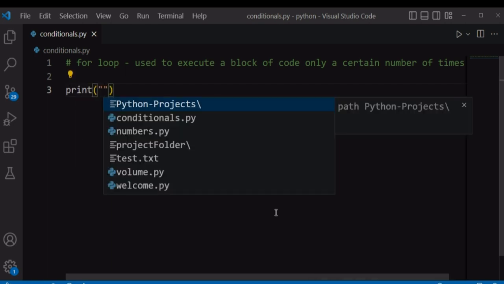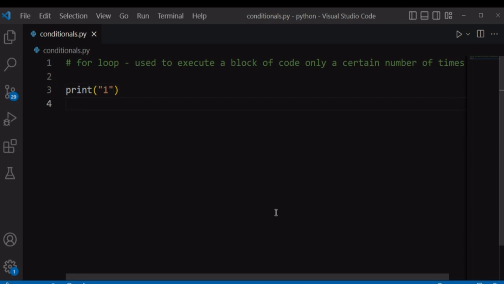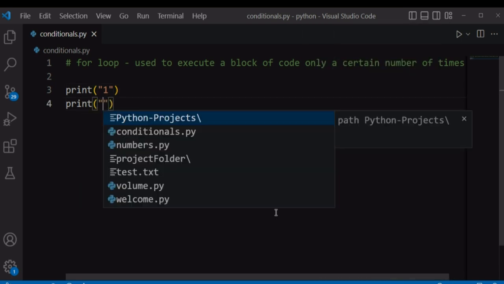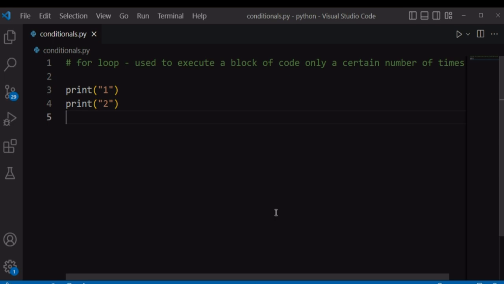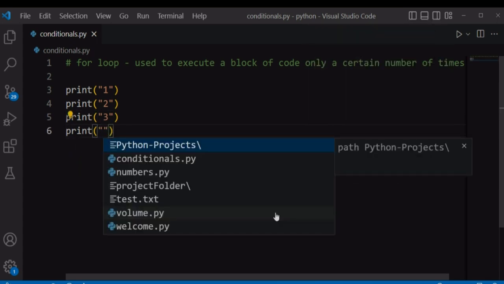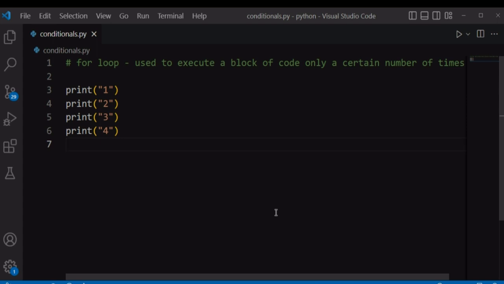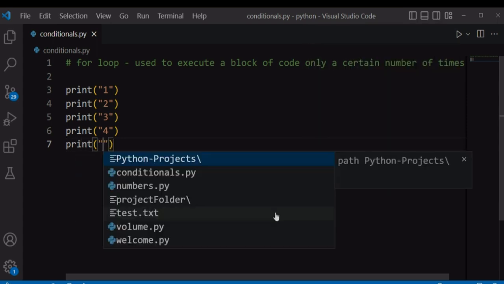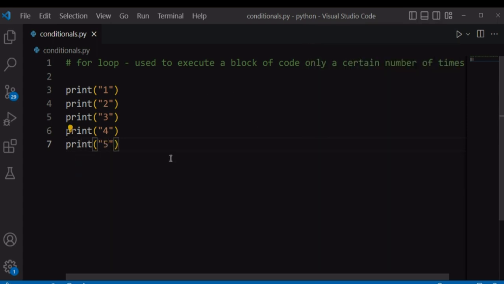So we'll be like print 1, then print 2, print 3, print 4, and print 5. As you can see, this is a very tiring process. You have to write this print statement, which is just a repetition. So instead of doing this, you can use a for loop.